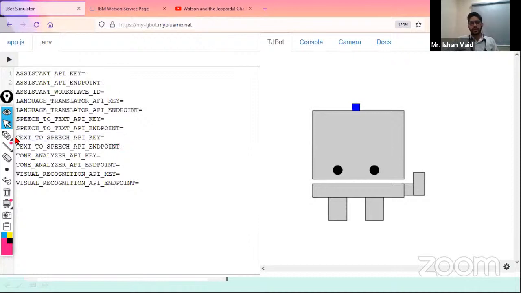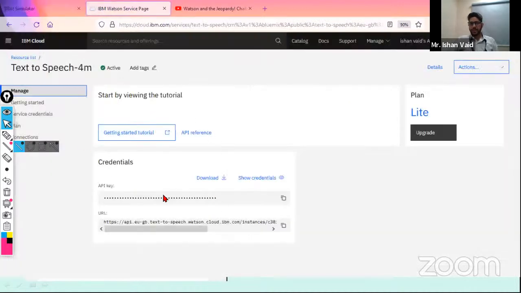So right now I want to work with the text to speech. There will be two options: text to speech API key and text to speech endpoint. These are two options over here. So as you know, I have just created the things.